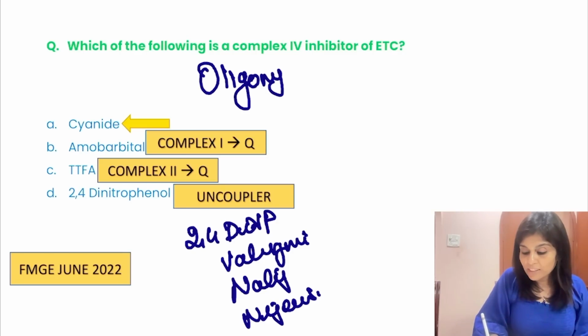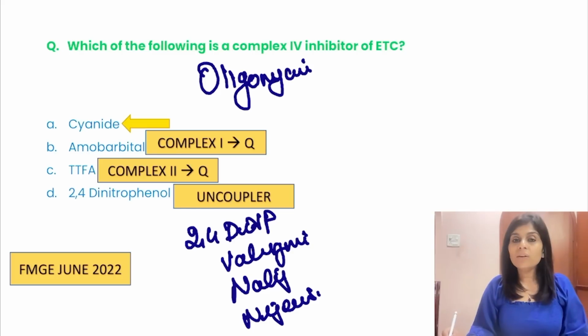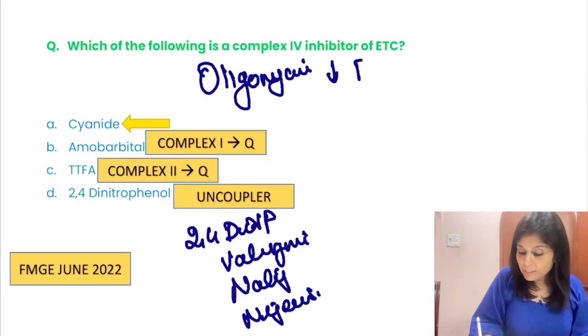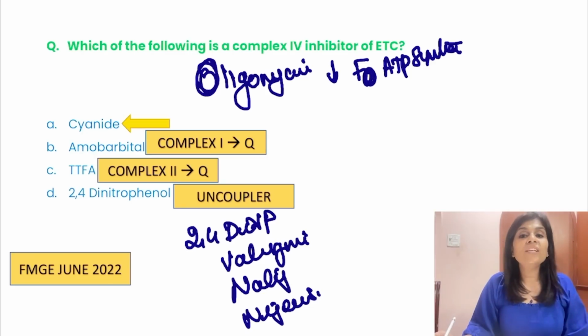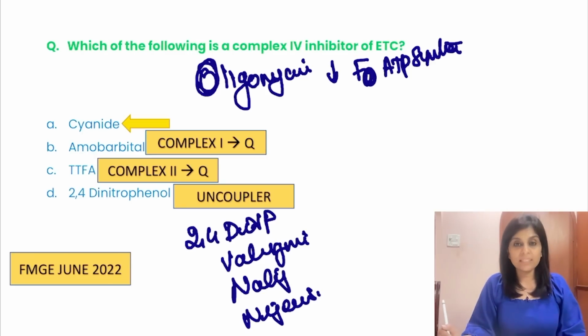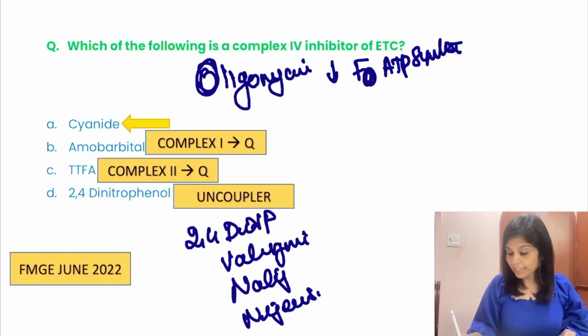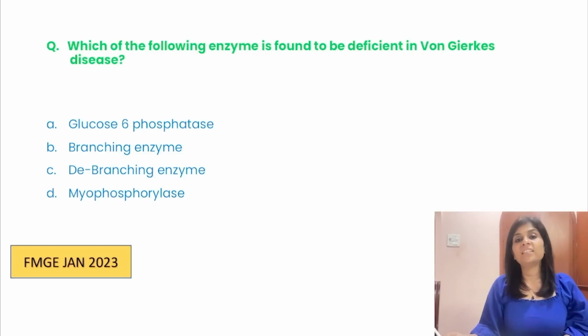Please, all students make a mistake here. Do not include oligomycin as an uncoupler. Oligomycin inhibits FO component of ATP synthase complex. It's called FO to denote that it's inhibited by oligomycin. Okay, so that's about inhibitors of electron transport chain.